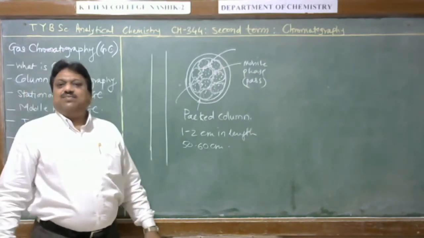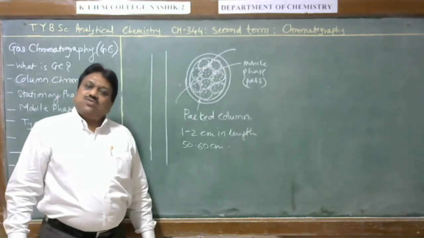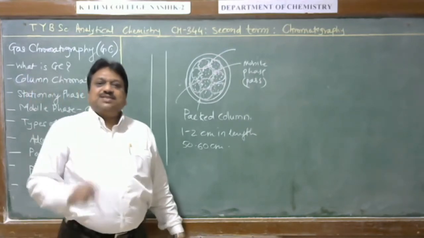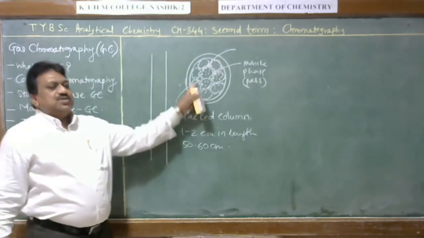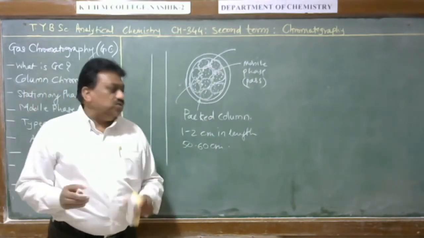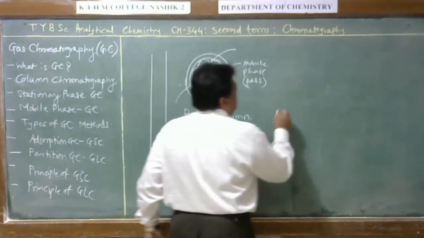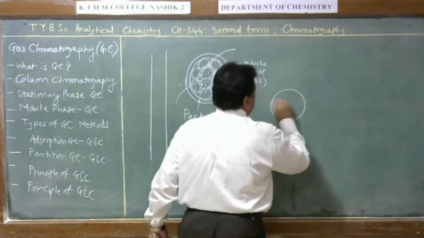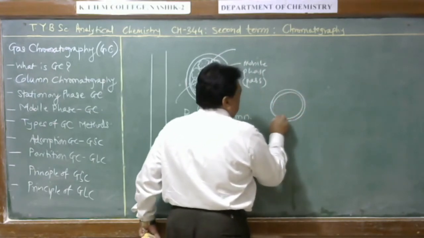Nowadays another type of column is used, and that is called a capillary column. In a capillary column, as the name suggests, the dimension of the column is reduced. That is, the diameter of the column is reduced, and it is like this. Here this is a capillary, that means it has a very small diameter.